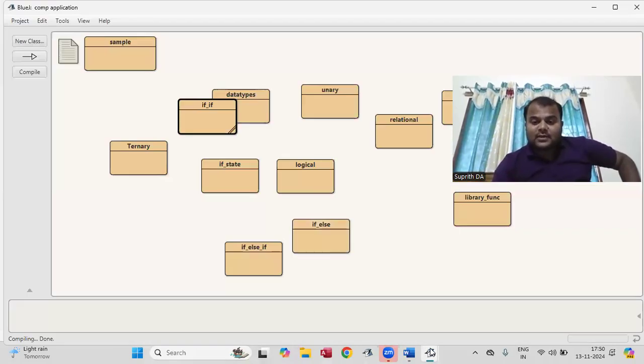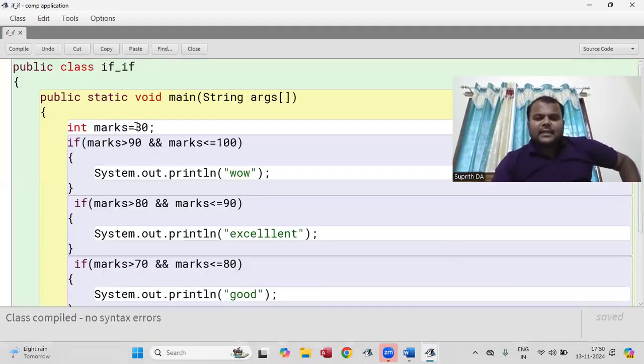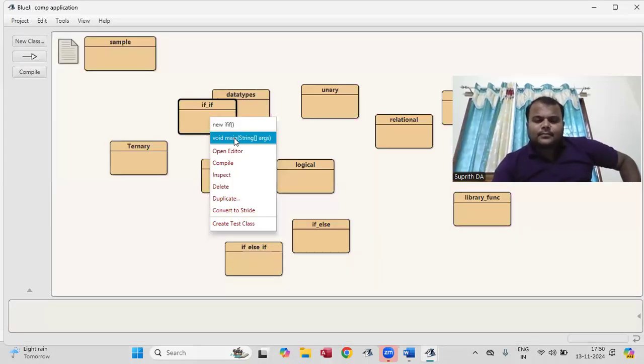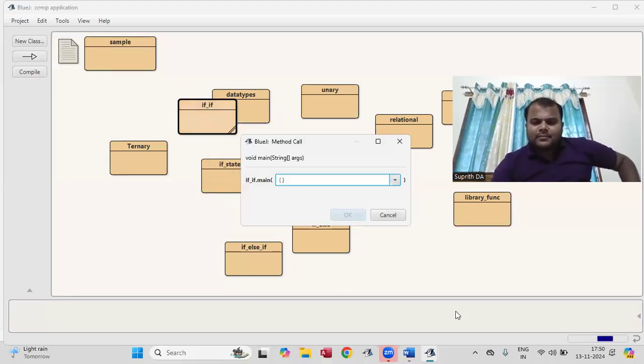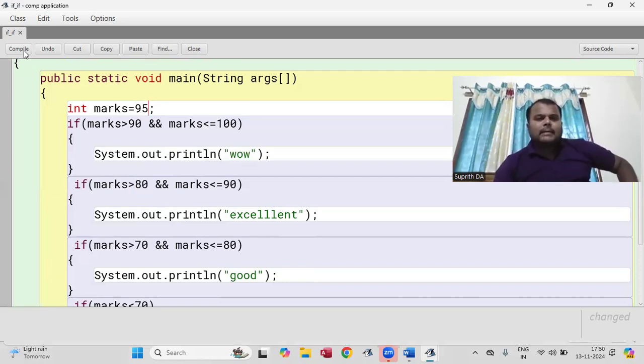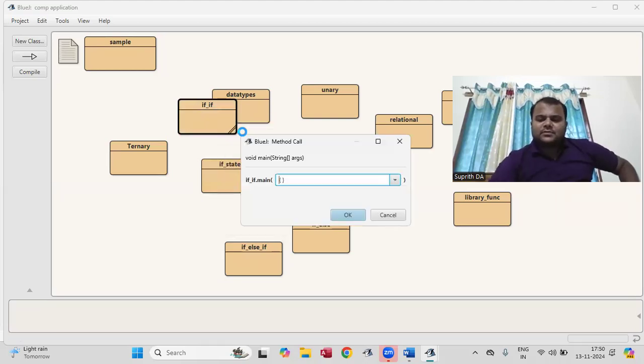I'm going to minimize. Next, is that 80? 80 comes under which block? Which if block? It is equal to 80. It is greater than 81, and it will not come here. It will come here. Is that good, right? We can check. There is the output screen, terminal window. It will come in the good block. So where it is going to print, in the first block only.